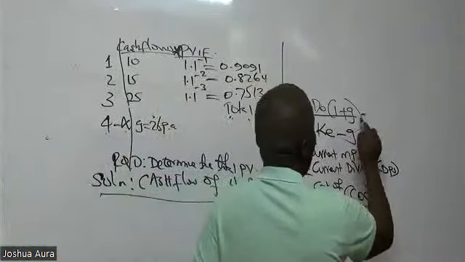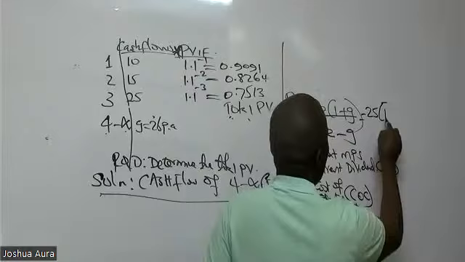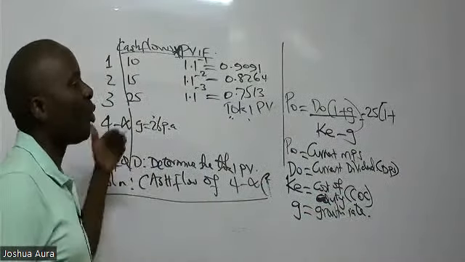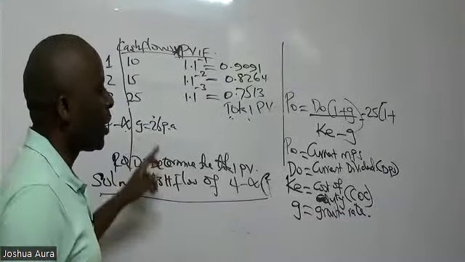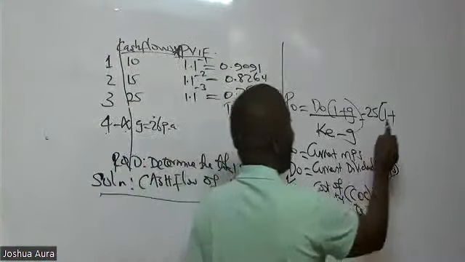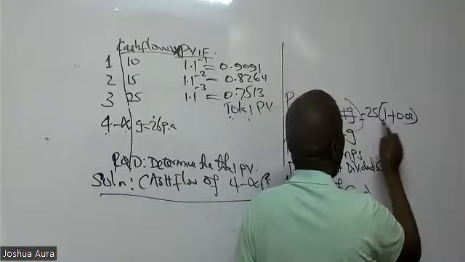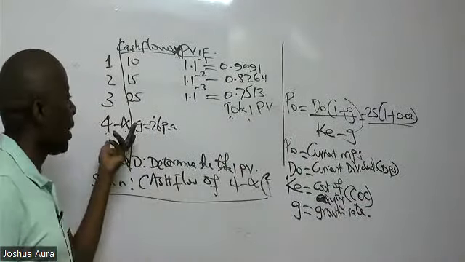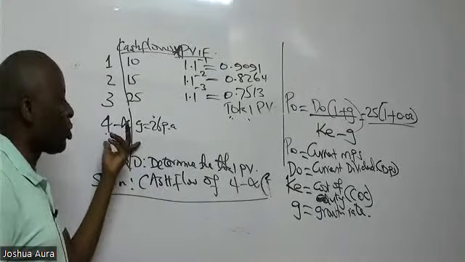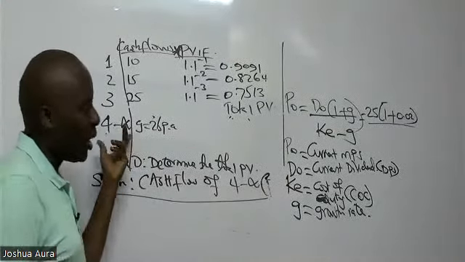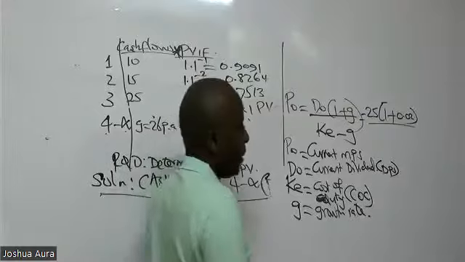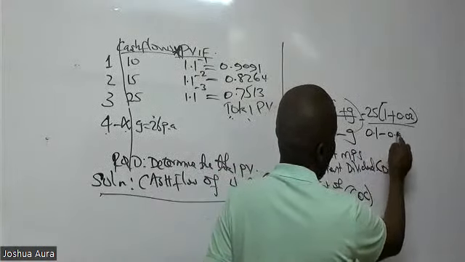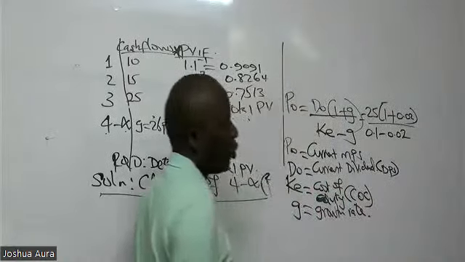We are saying that this will be 25 into 1 plus the growth rate, the perpetual growth rate. The perpetual growth rate is 0.02. So here we have 0.02 all over the cost of equity. In our case here it is the cost of capital. And I remember vividly that our cost of capital here was 10%. You see 10% is the same as 0.1 minus the growth rate, which is 0.02.